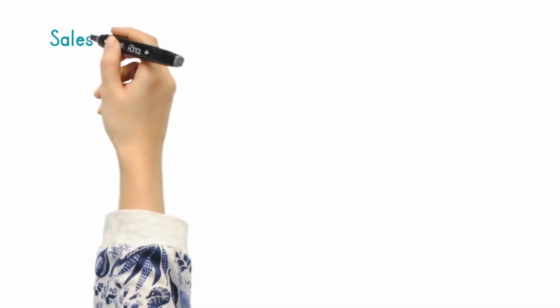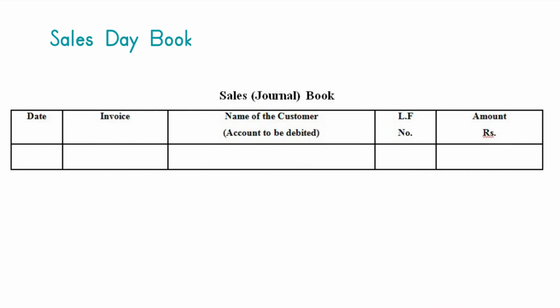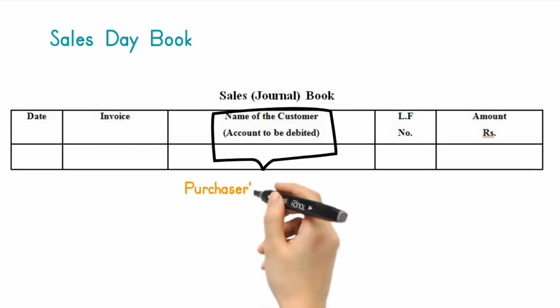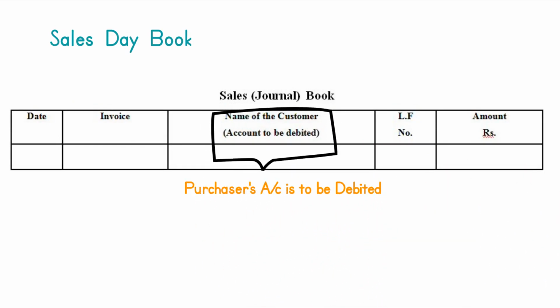Sales day book. All credit sales of merchandise are recorded in the sales journal. Cash sales are recorded in the cash book. The format of the sales journal is similar to that of the purchases journal explained earlier. The source documents for recording entries in the sales journal are sales invoice or bill issued by the firm to the customers. Periodically, at the end of each month, the amount column is totalled and posted to the credit of sales account in the ledger. Posting to the debit side of individual customers' accounts may be made daily.